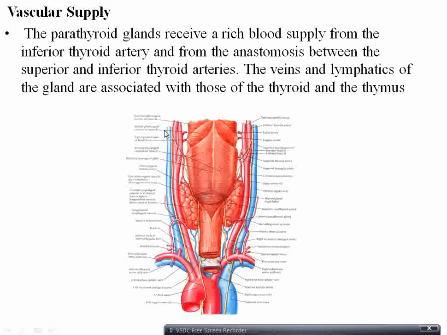Let's see the vascular supply. Parathyroid glands receive rich blood supply from inferior thyroid artery and anastomotic channel that connects superior and inferior thyroid artery. The veins and the lymphatics of the glands are associated with those of thyroid and the thymus. Thymus is another gland which is situated on the anterior aspect of the neck and also the superior mediastinum, thorax. So the veins which are draining thyroid and the thymus will also drain the parathyroid glands.